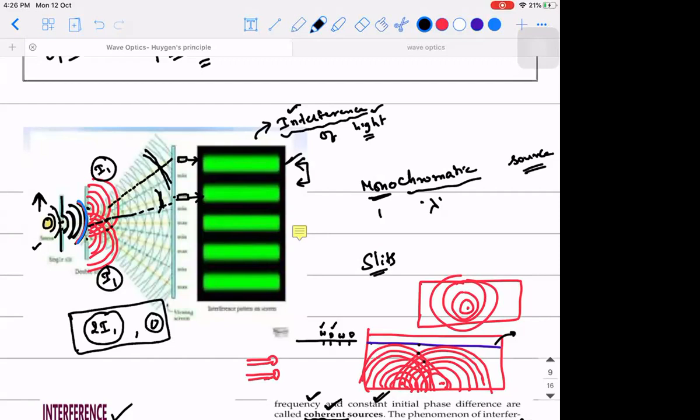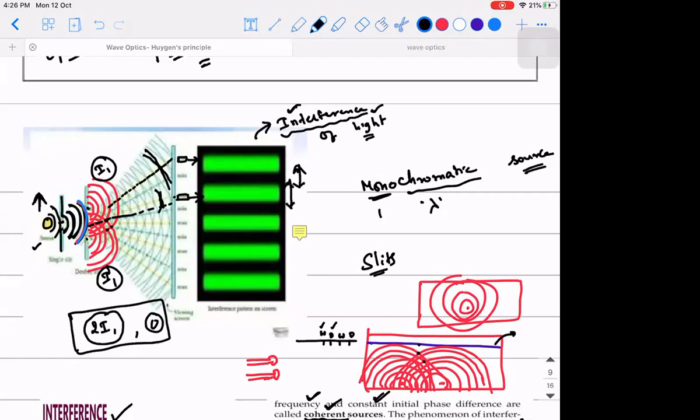So why we need a sustained interference is because we have certain things to be studied, right? Our interest of study is to find out what is the difference between two bright spots, or the position difference between two subsequent dark spots.